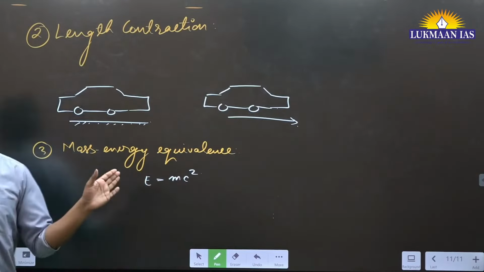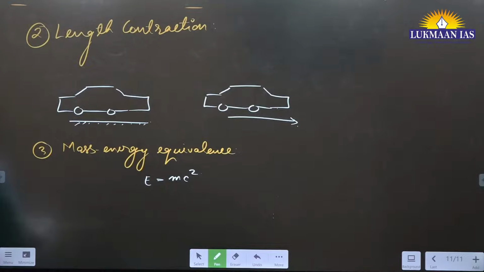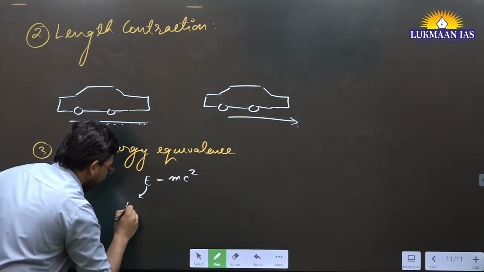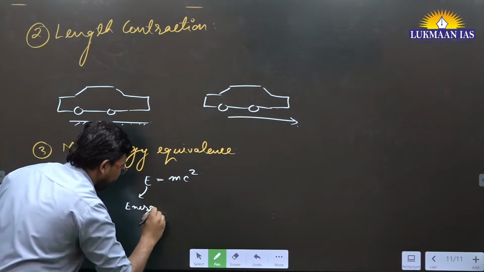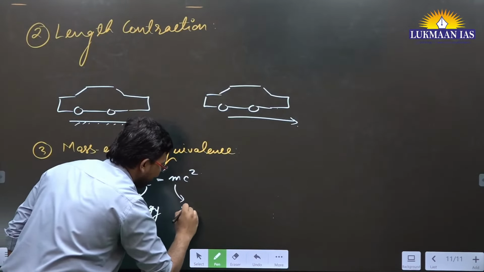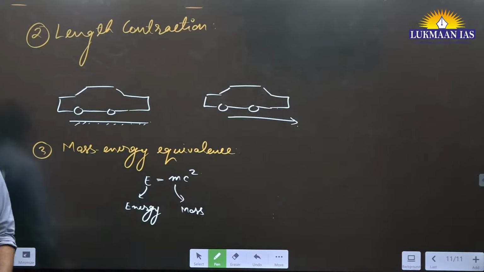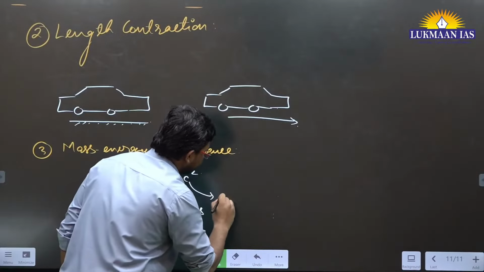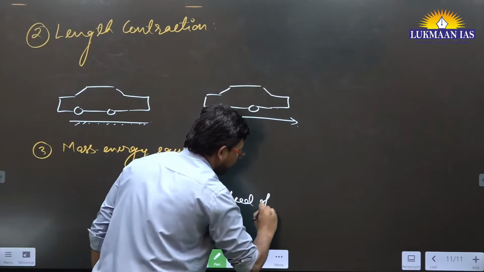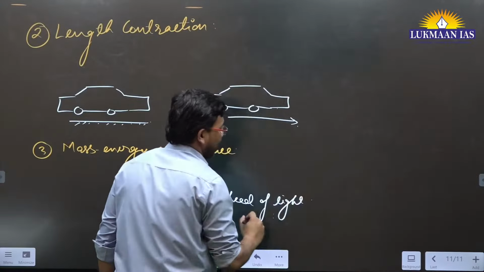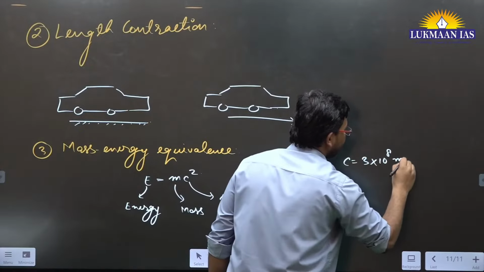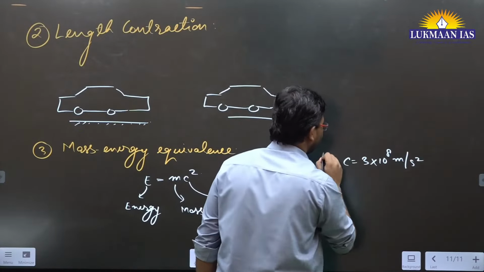After this, write down here, where E is energy, M is mass of the object, and C is the speed of light. And what was the value of C that we discussed? It is 3 into 10 raised to power 8 meter per second. This is an approximate value, okay?